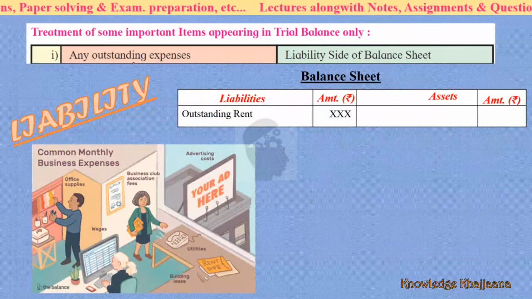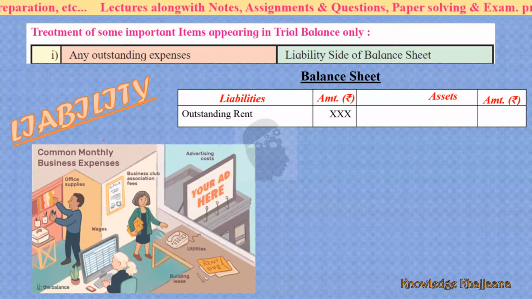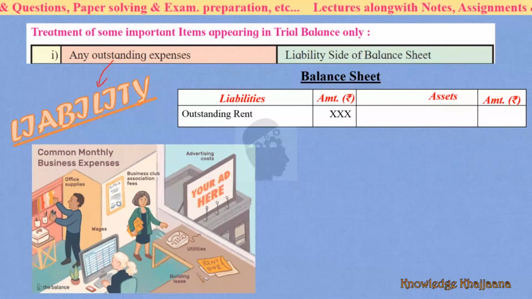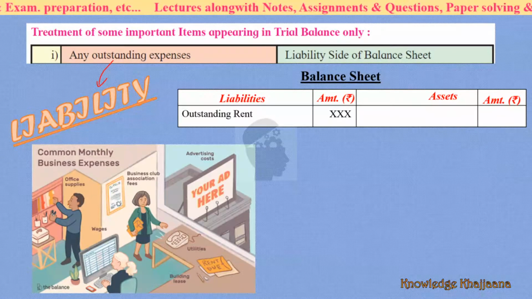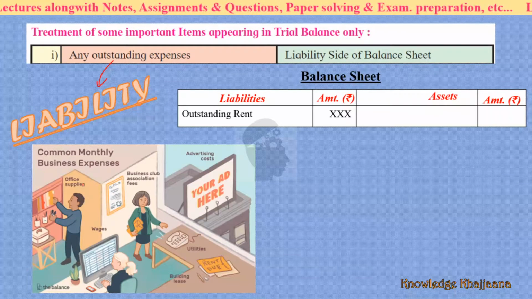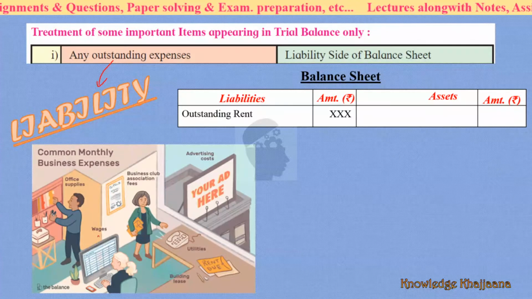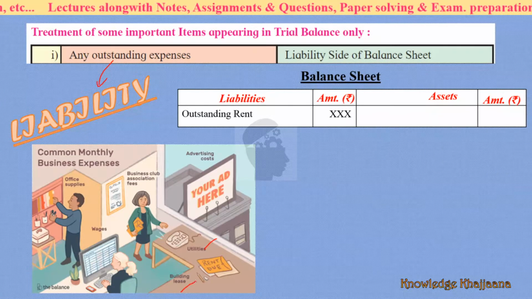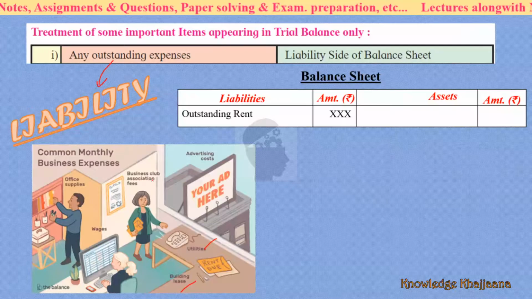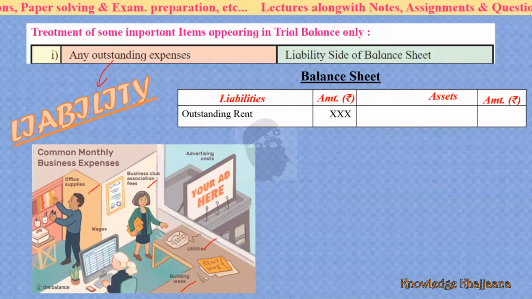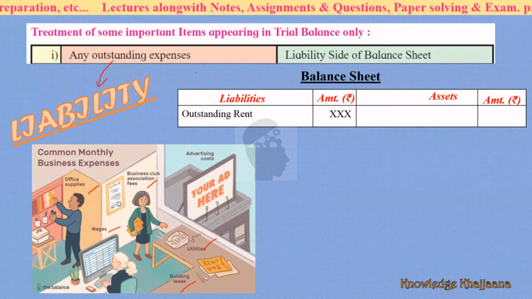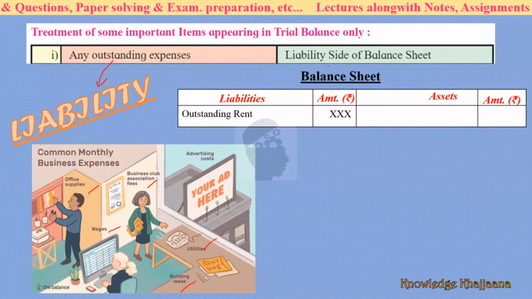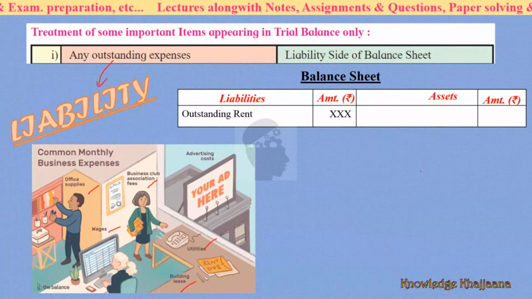See, if there is any outstanding expense, what is meant by outstanding expense? It is a liability basically, like you have not paid the office supplies bill, you have not paid the wages, the utility bills, the lease or rent, the salaries, or any fees. Then all these are the outstanding expenses. These are liabilities. Where should it be shown? It should be shown on the liability side of the balance sheet.